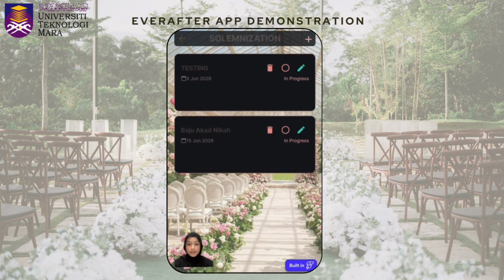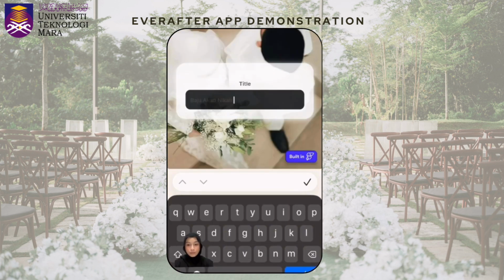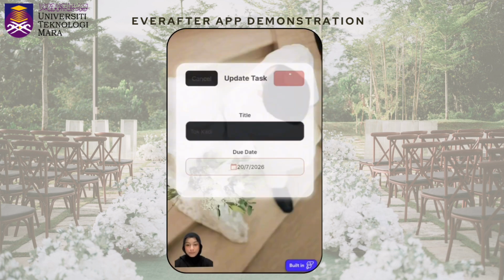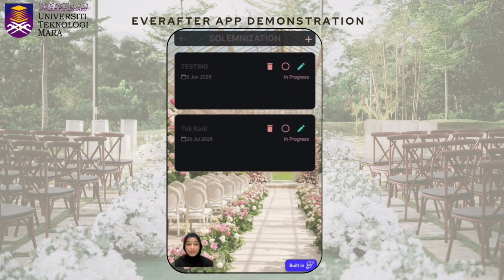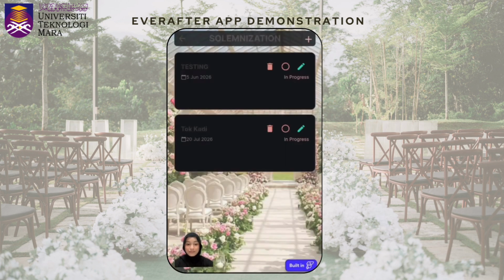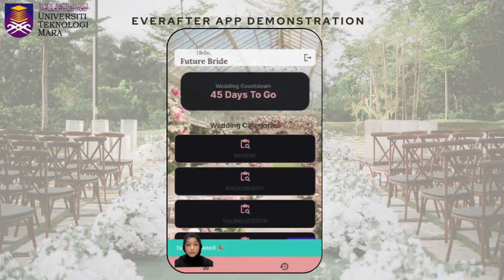If users want to edit an existing task, they can click the pencil icon. They can then modify the task details such as the title, description, or due date, and press the update button to save the changes. On the other hand, if users wish to remove a task, they can click the trash bin icon. If a task has already been completed, users can simply tap the circle checkbox to mark it as completed.